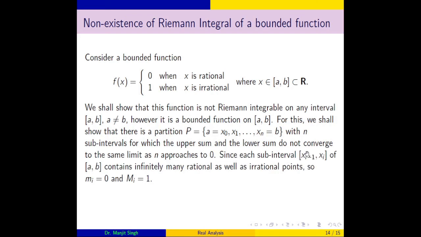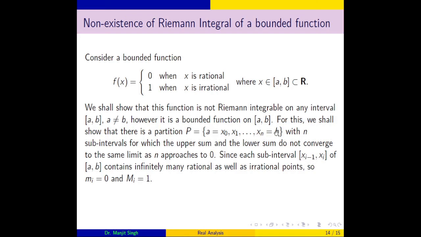Since this is a partition and this is a subinterval with two different real numbers as endpoints, we know that between two different real numbers there lie infinitely many rational numbers as well as irrational numbers. Corresponding to a rational number the function will attain the value 0, and corresponding to an irrational number the function will have value 1. This will be true for every subinterval.